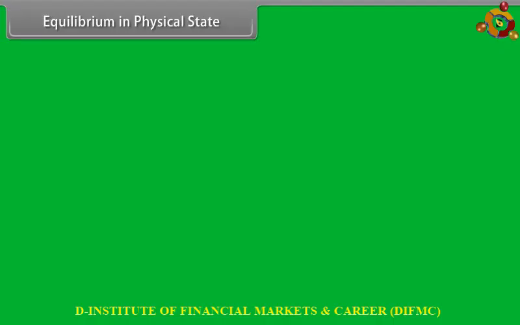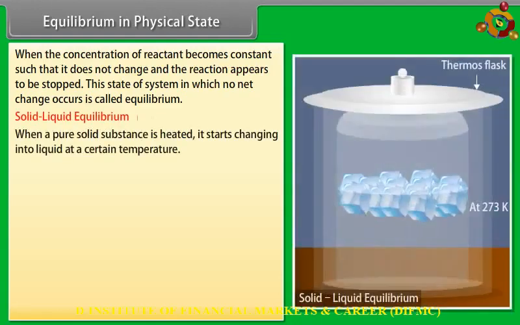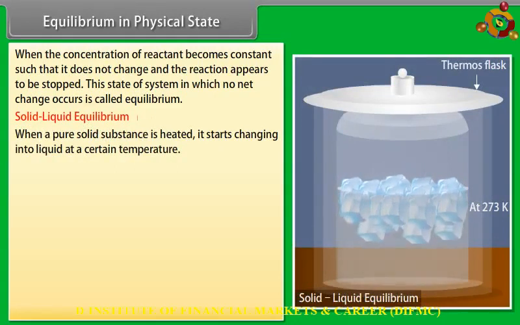Equilibrium in physical state. When the concentration of reactant becomes constant, such that it does not change and the reaction appears to be stopped, the state of system in which no net change occurs is called equilibrium. Solid-liquid equilibrium. When a pure solid substance is heated, it starts changing into liquid at a certain temperature.